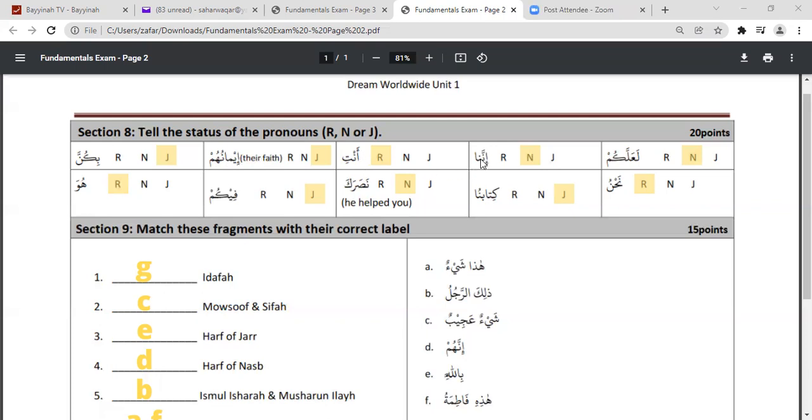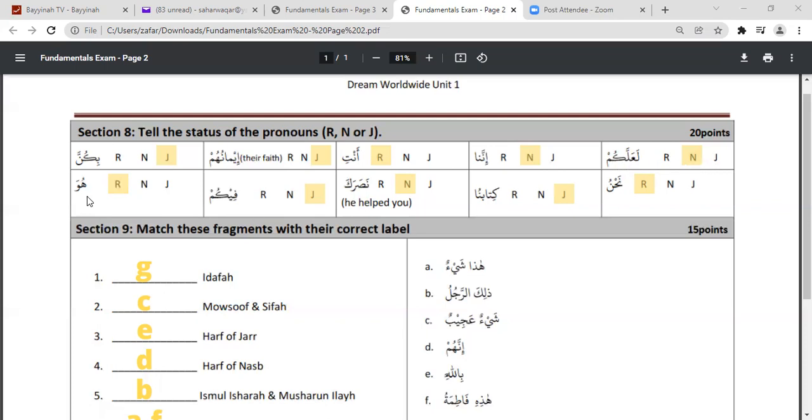Innana. If we look here, this na is the attached pronoun, and before that we have inna. If we remember from what we have already learned, the harf of nasab are inna, anna, ka'anna, layta, lakinna, la'alla. So this is inna, and it is a harf of nasab. Then la'allakum. Again, the pronoun is kum, and what we have over here is la'alla. La'alla is another harf of nasab. Inna, anna, ka'anna, layta, lakinna, la'alla. So over here also the pronoun is in the nasab status.